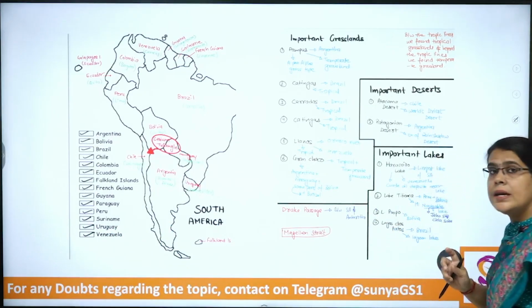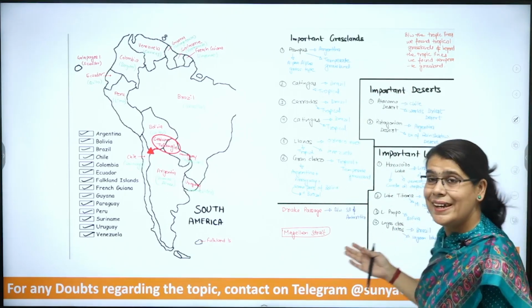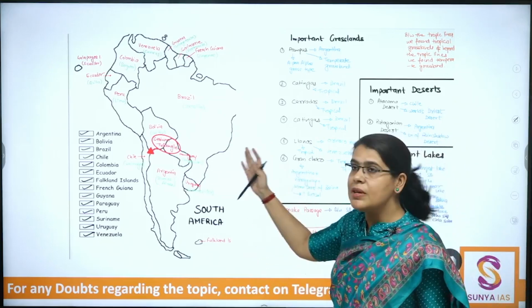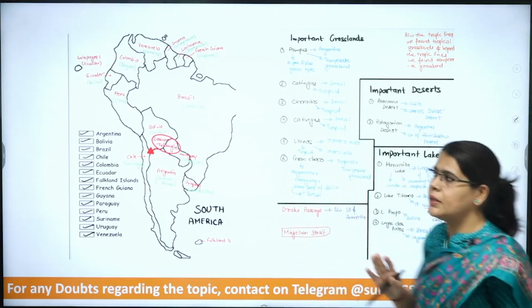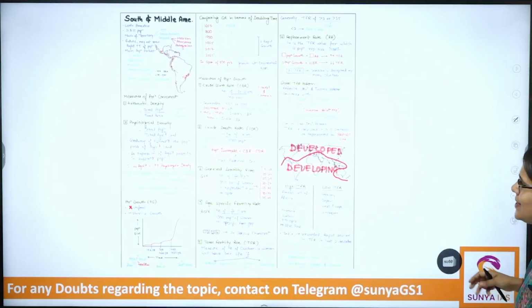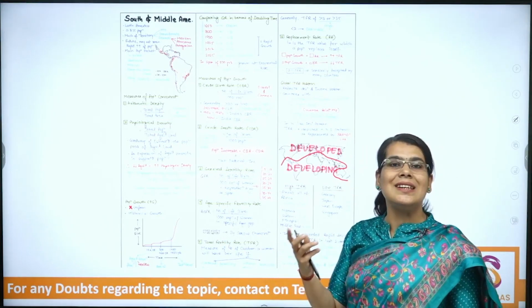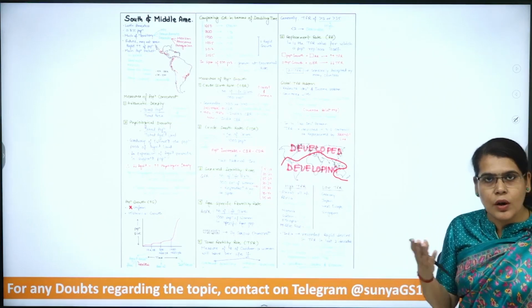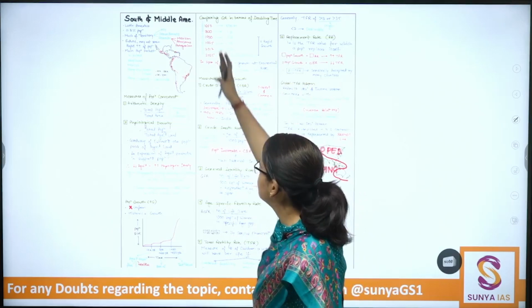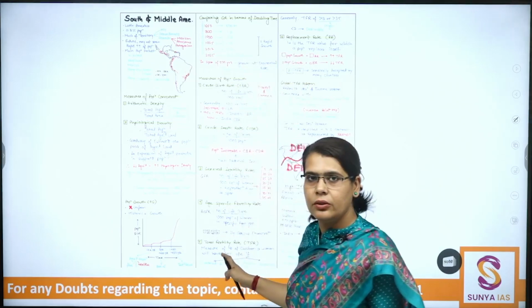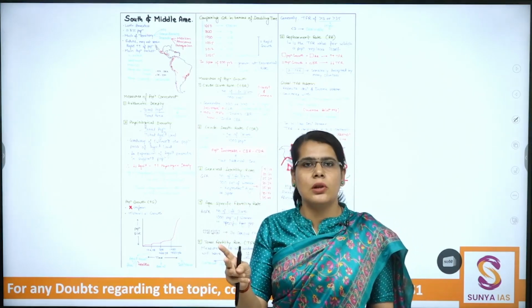You will always be able to remember the factual aspects. Otherwise, it is very difficult for you to remember lakes, grasslands, etc. But if you summarize in the form of short handwritten summaries, you will always be able to remember that. Let me assure you. Then secondly, as we are continuing with our discussion of population geography, this is another sample of summarization. Now what you can do is take that A4 sheet and divide it into 3 columns or 2 columns, as per your convenience.